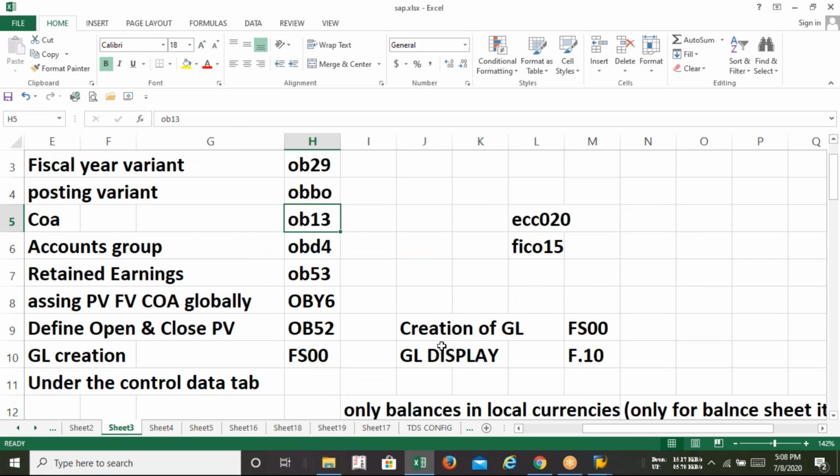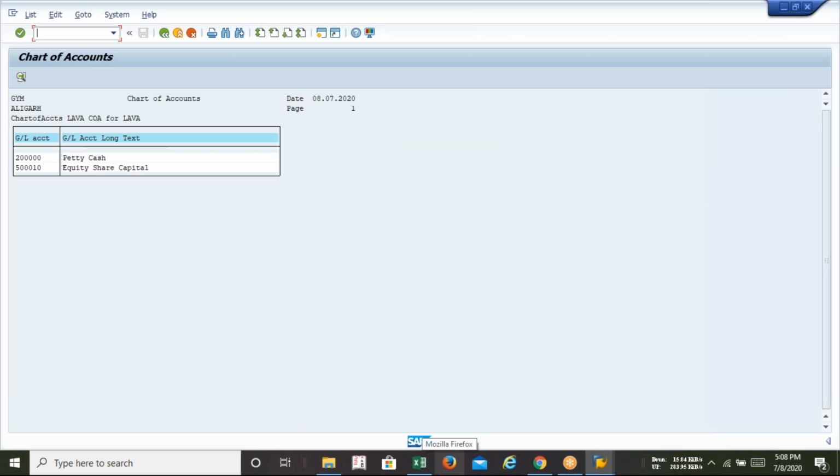Start with the chart of accounts. Then accounts group. Then retained earnings. And then OBY6, global assignment. Retained earnings. And then FS00, GL creation. After the creation of the GL, we can see the report.